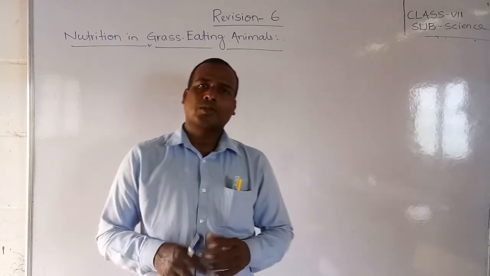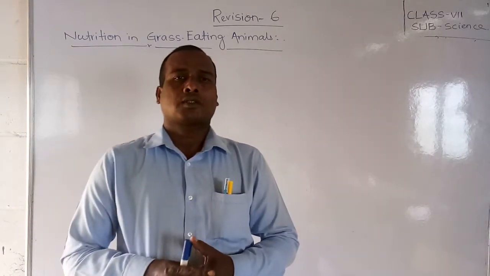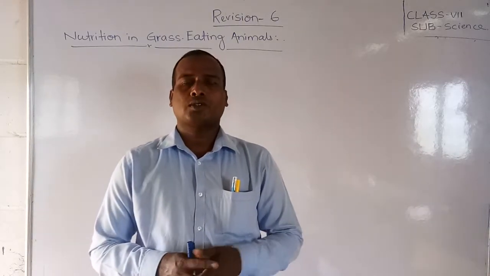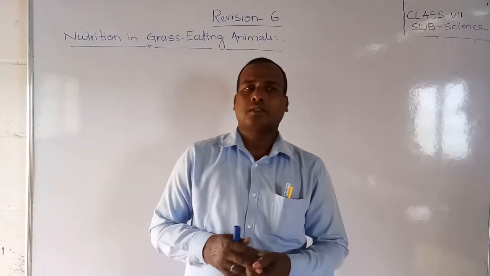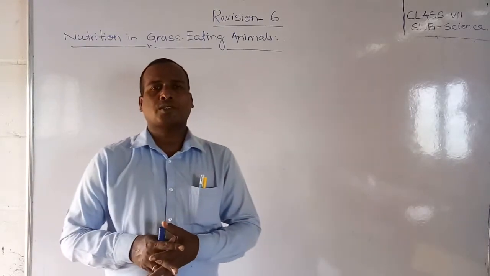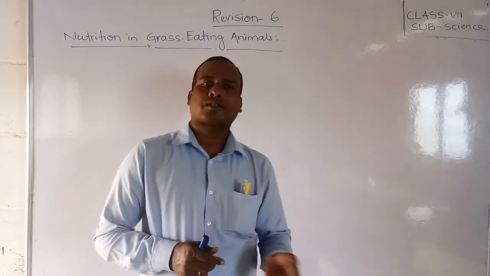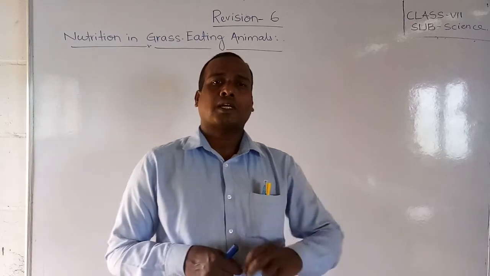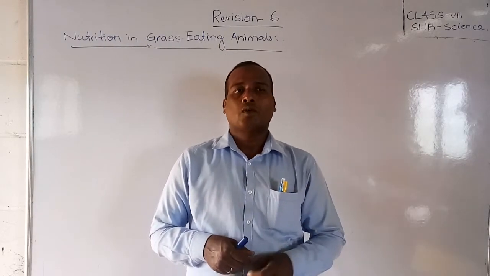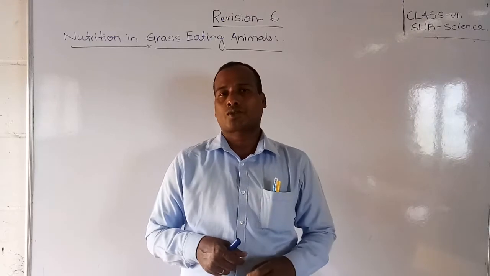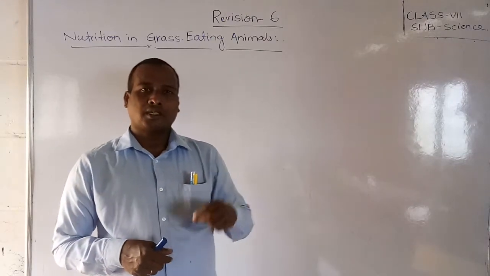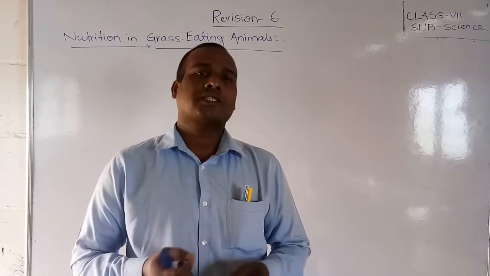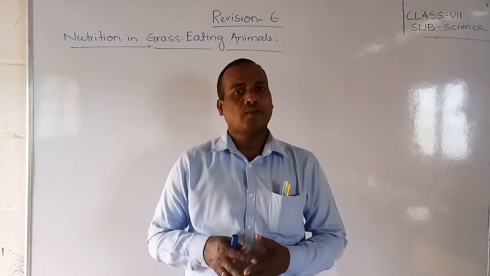Students, almost all of you have an idea that grass eating animals are called herbivores. Generally cows, goats and deer are the special types of animals that eat only grass. Grass contains cellulose, which is a carbohydrate, and it is very difficult to digest, especially for animals like humans.